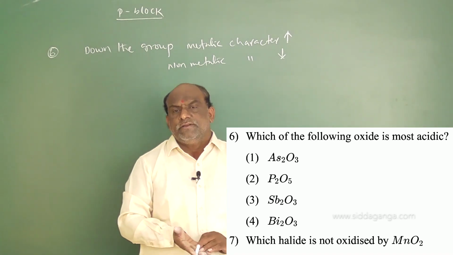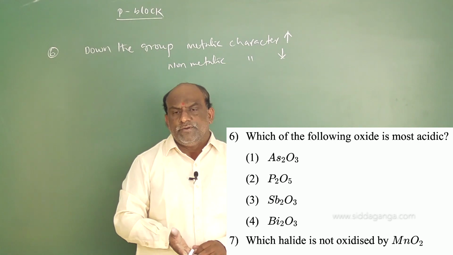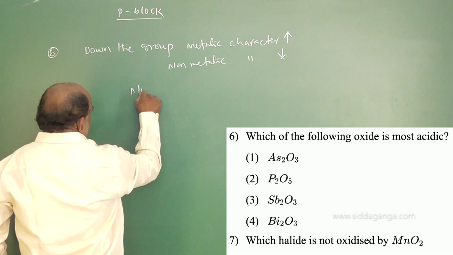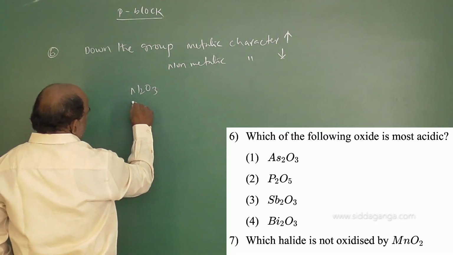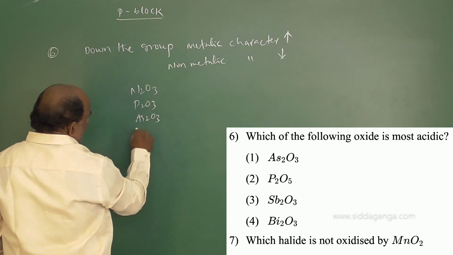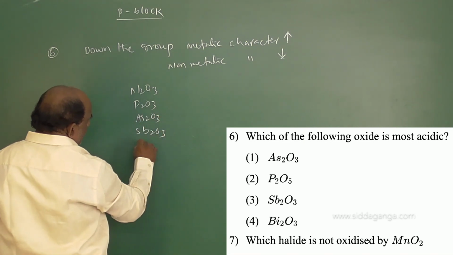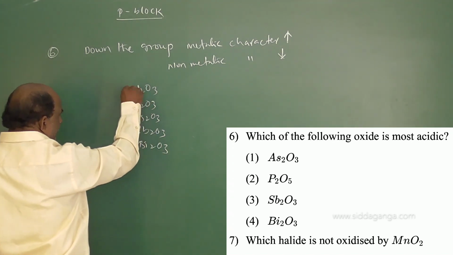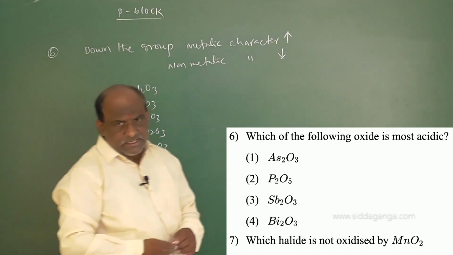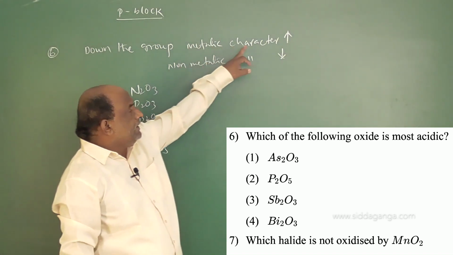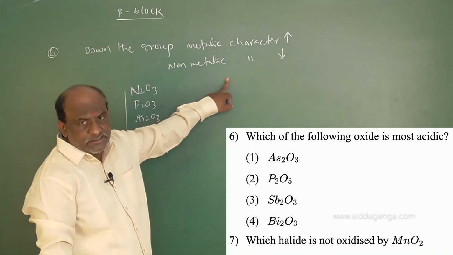Here 4 options are given: As2O3, P2O5, Sb2O3, Bi2O3. Actually you should take it like this: N2O3, P2O3, As2O3, Sb2O3 and Bi2O3 down the group. These all belong to the 15th group elements: nitrogen, phosphorus, arsenic, antimony, bismuth. Down the group metallic character increases, non-metallic character decreases.